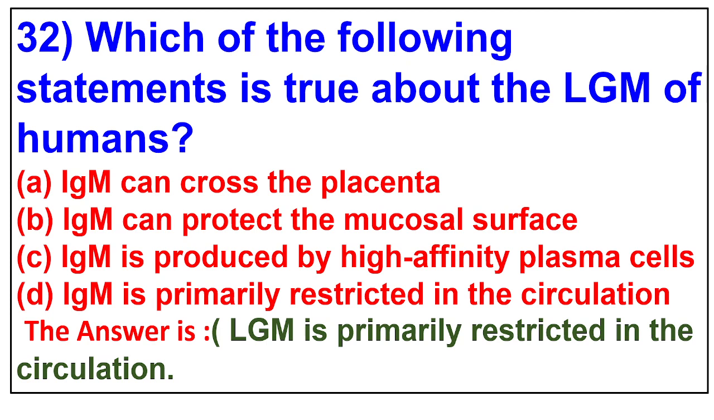IgM can cross the placenta. IgM can protect the mucosal surface. IgM is produced by high-affinity plasma cells. IgM is primarily restricted in the circulation. The answer is IgM is primarily restricted in the circulation.